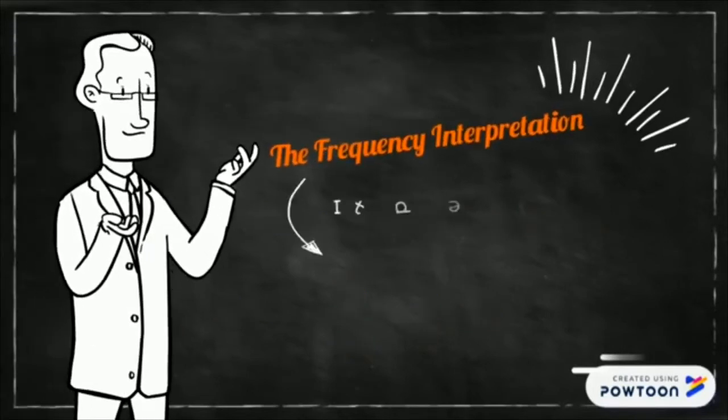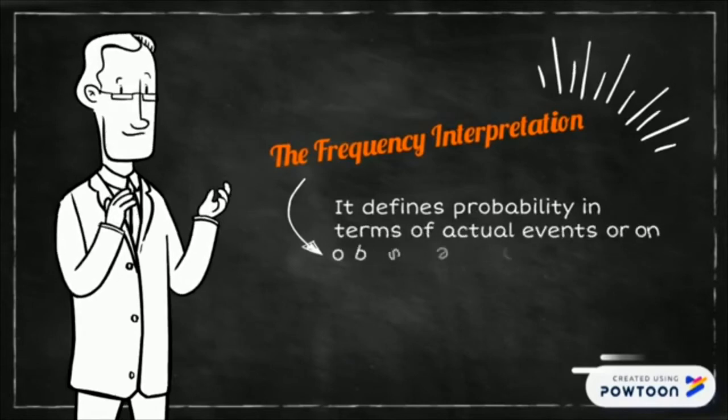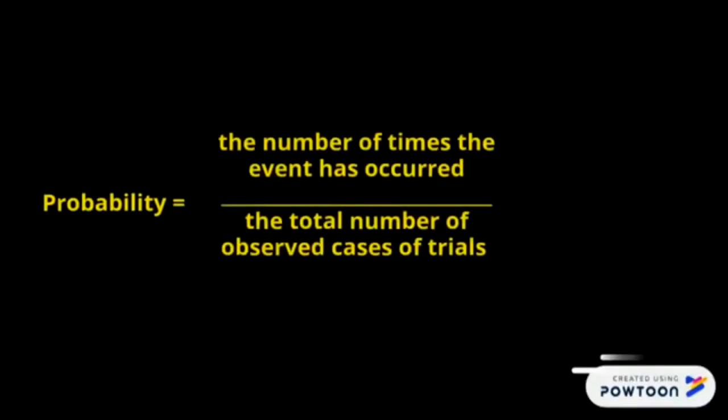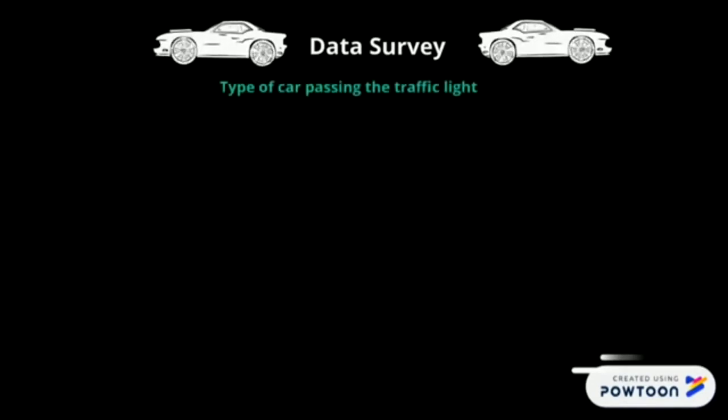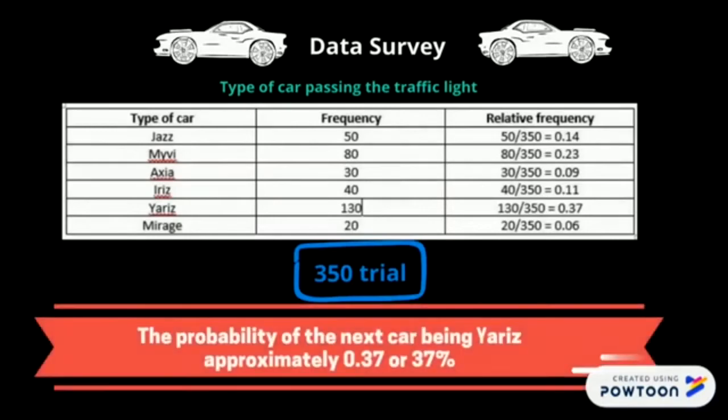The frequency interpretation defines probability in terms of actual events, observation, or historical data. Probability equals the number of times over the total number of observed cases. The data survey showed 5 types of car passing the traffic light. From the result of the data survey, the probability of the next car being a Yaris is approximately 0.37 or 37%.